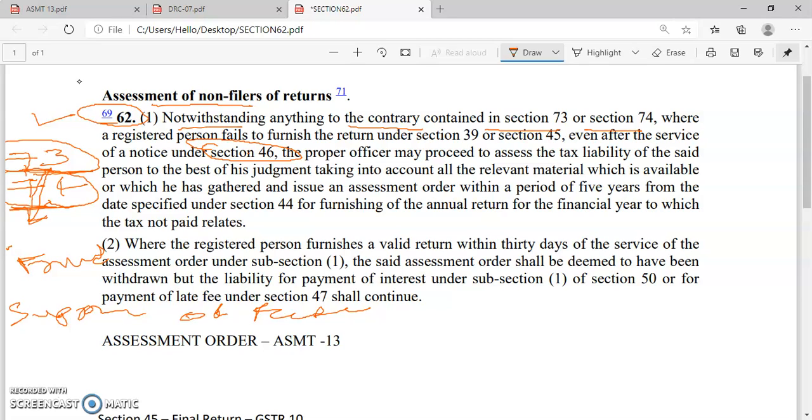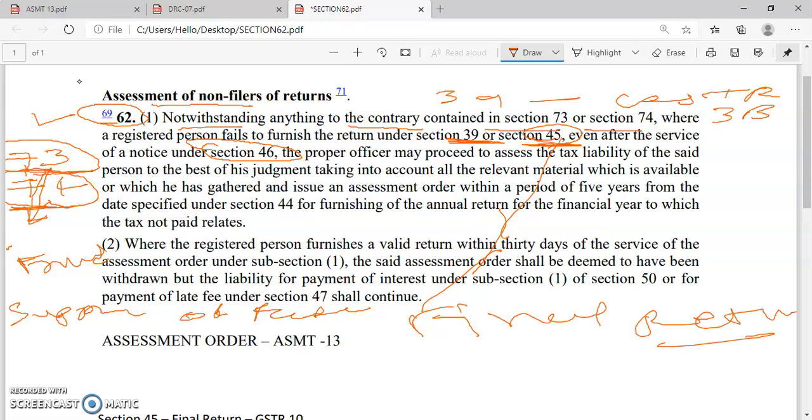The section tells us that where any person fails to furnish the return under section 39 or 45. Section 39 is related to your GSTR 3B, and section 45 is related to your final return.